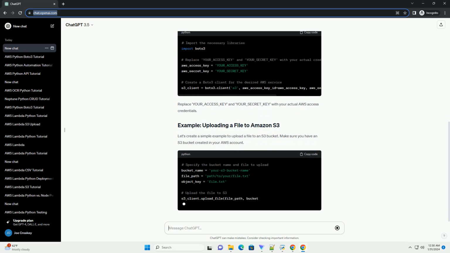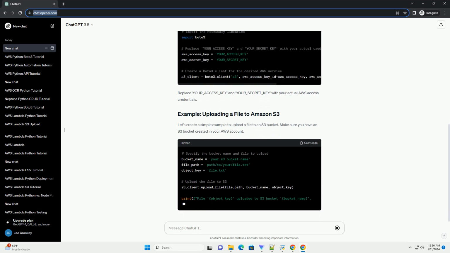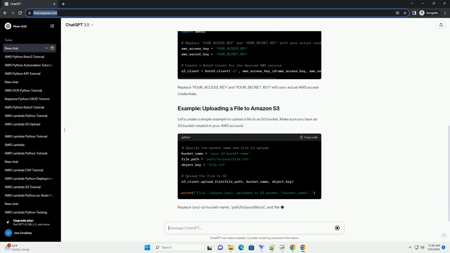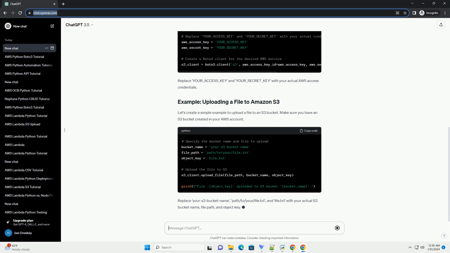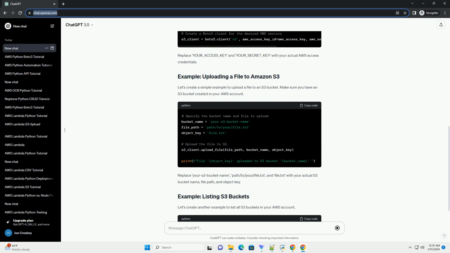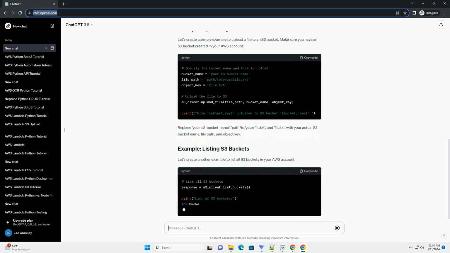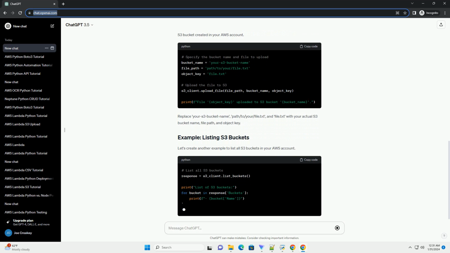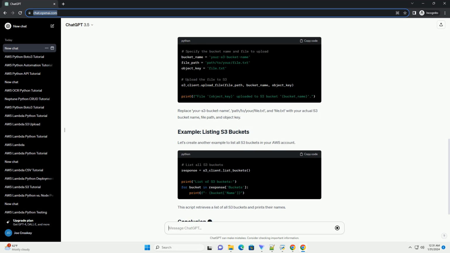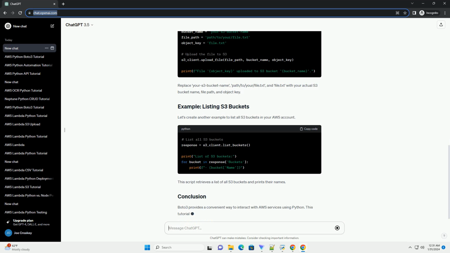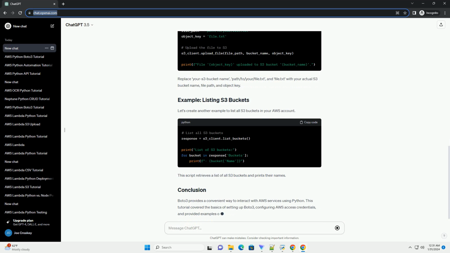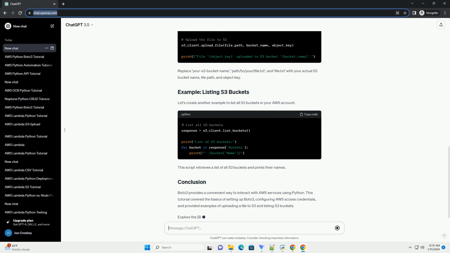Before you start using Boto3, you need to set up your AWS access credentials. You can do this by creating an IAM user in the AWS Management Console and obtaining the access key ID and secret access key. Replace your_access_key and your_secret_key with your actual AWS access credentials.